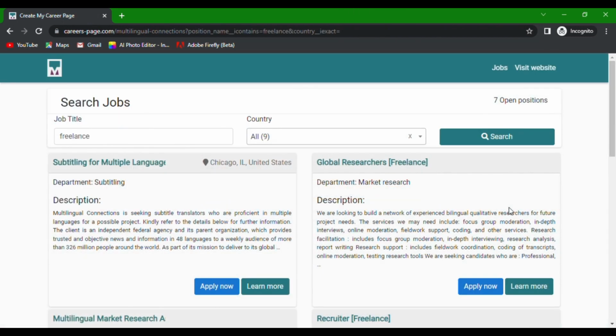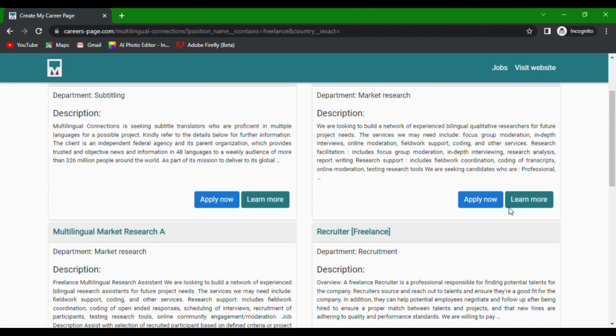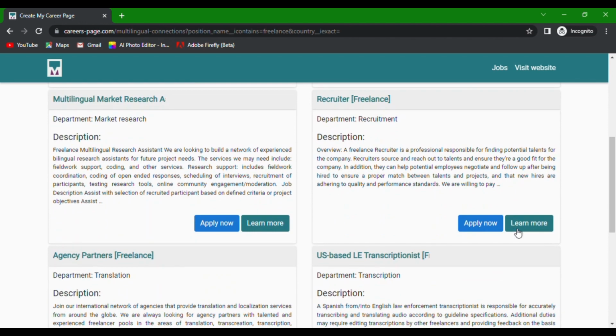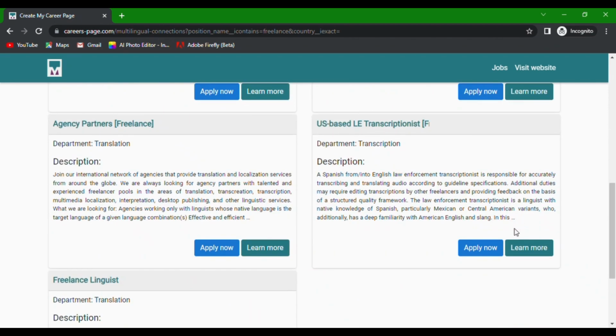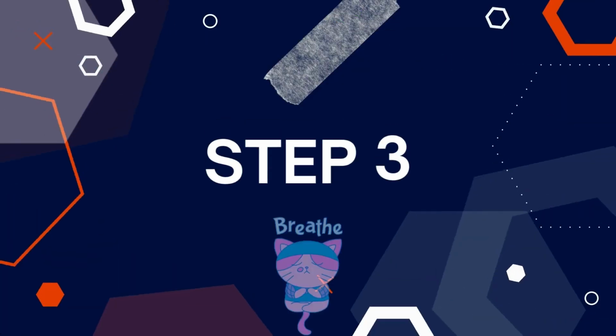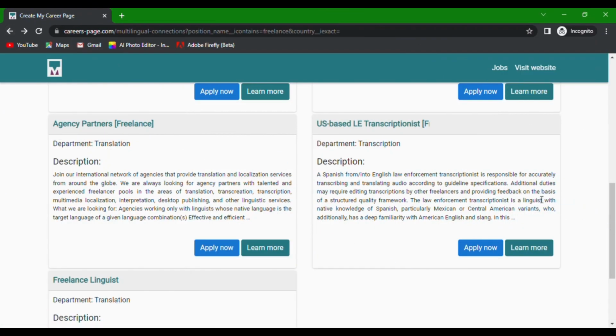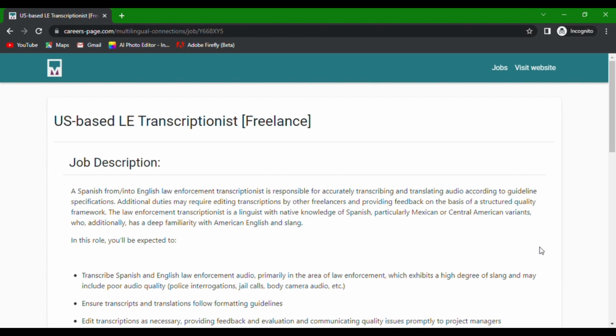Take your time to browse through the different job listings. Look for positions like transcriptionist or freelance transcriber and click on the one that interests you the most. Step 3. For this tutorial, let's scroll down and click on US-based transcriptionist on the jobs page. Click on Learn More to see the detailed description of the position.